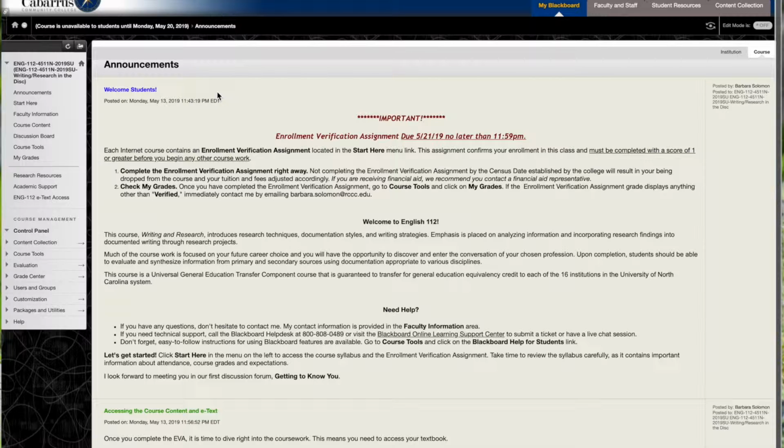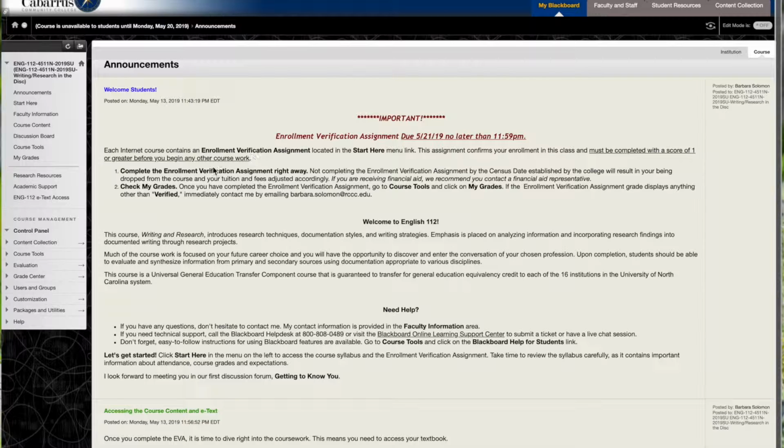The first announcement that will greet you is this enrollment verification assignment reminder. You have to complete this enrollment verification assignment, or EVA, by the stated due date, otherwise you will no longer be enrolled in the course. So you have to take care of that first off.